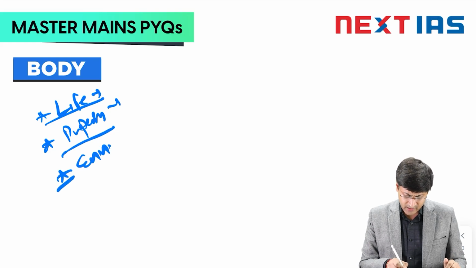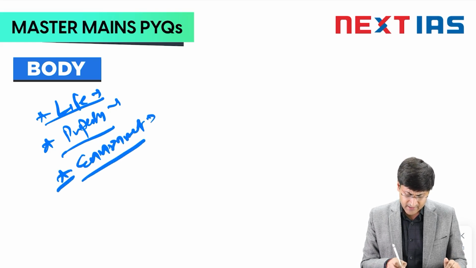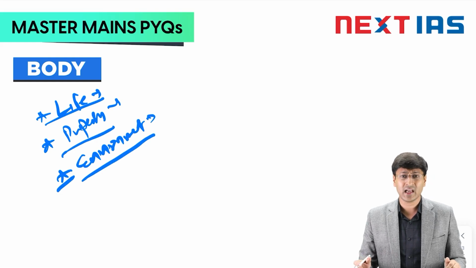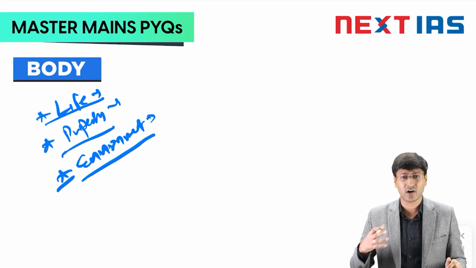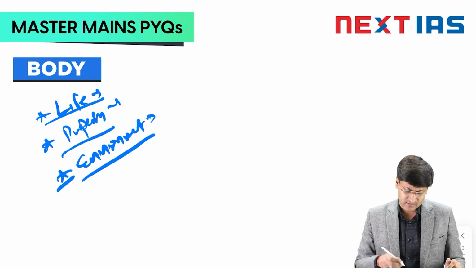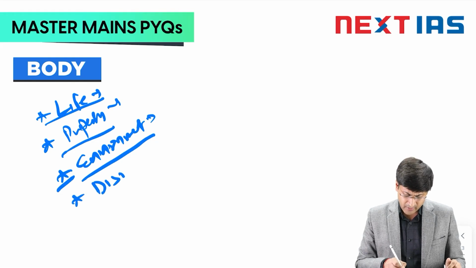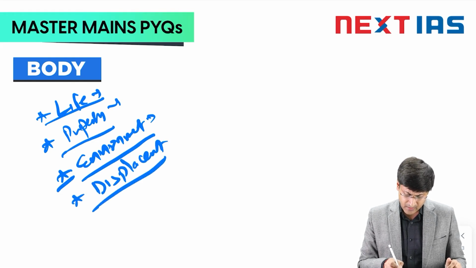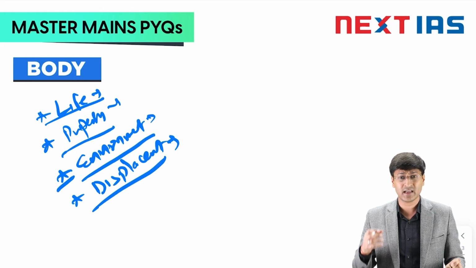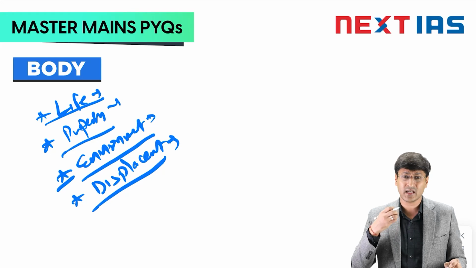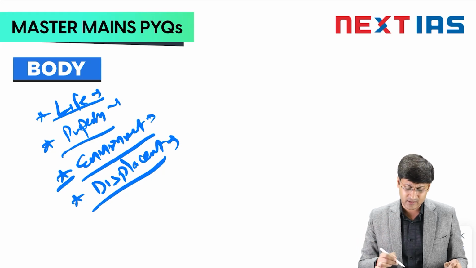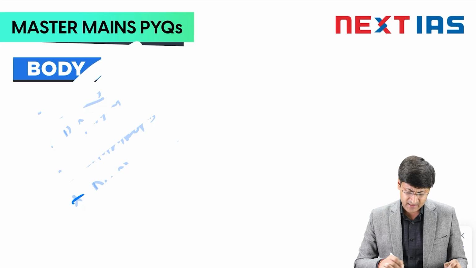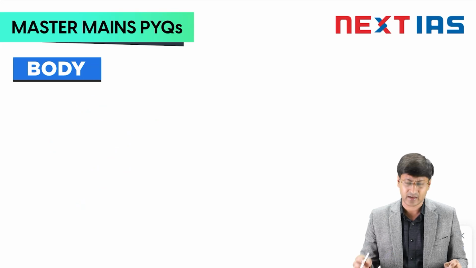Next, it is a threat to environment also. Why so? Because your marine life, your biodiversity, everything is affected. Your vegetation, soil, basically too much of salinity, it affects the long-term survival of the soil. So everything is affected. Fourth thing that we can talk about is displacement of communities. Why so? Because it forces the local people, the surrounding people, to displace, to basically become refugees in the nearby area. So by these 4 points, we can justify that it is a very catastrophic event.